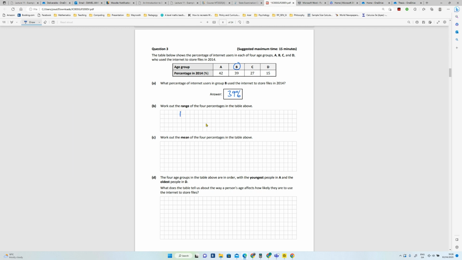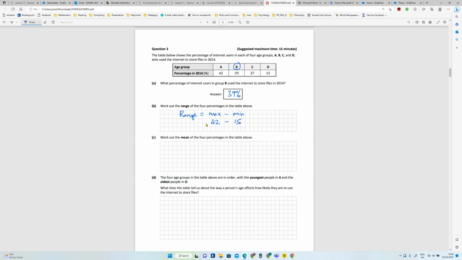So the range is basically the spread of values. So you get the maximum value and you subtract it by the minimum value. So which of these is the maximum? Well, it's 42, isn't it? And the minimum value is 15.